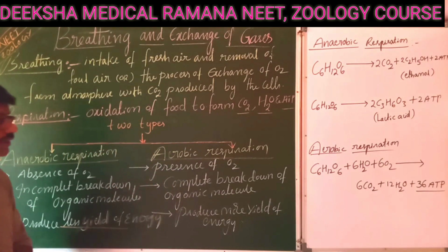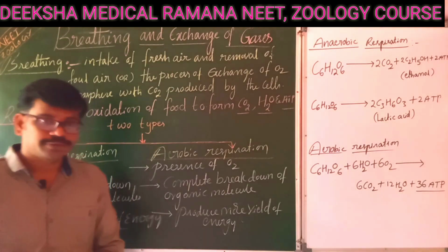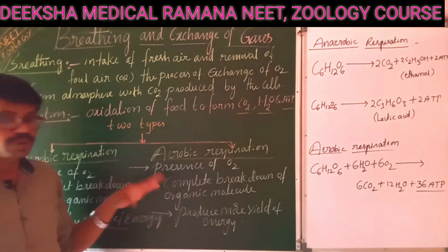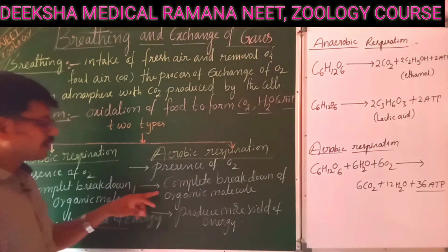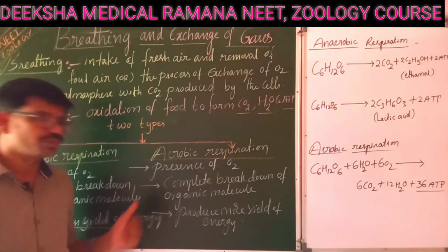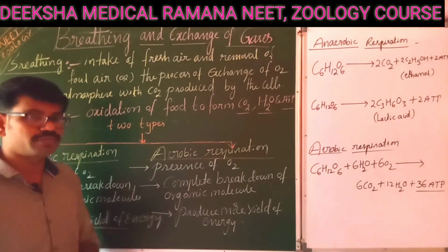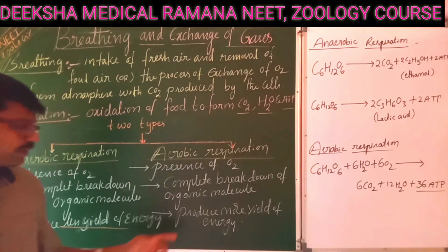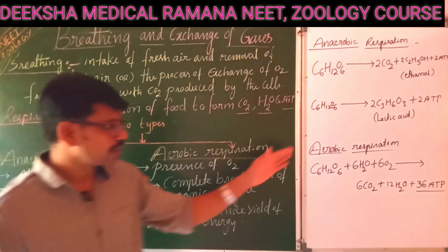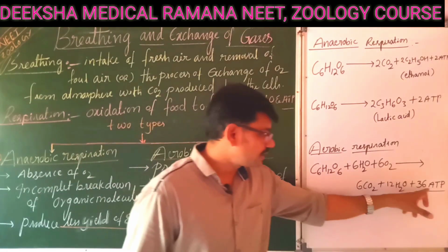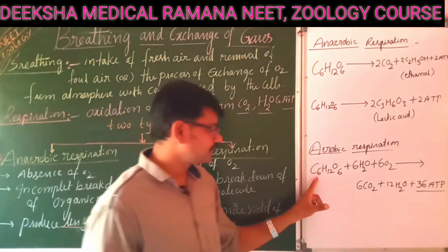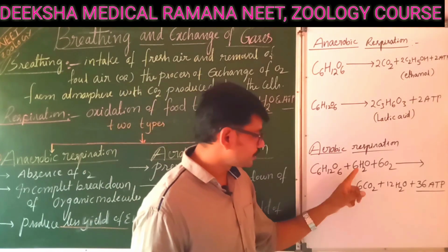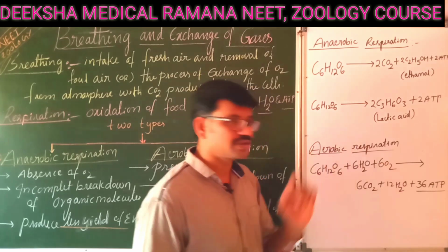Come to aerobic respiration. Aerobic respiration is nothing but the process of respiration that takes place in the presence of oxygen. Due to the presence of more oxygen, complete breakdown of organic molecules takes place. I told you that a nutrient molecule or food molecule or organic molecule will be completely oxidized. Then they liberate more yield of energy. That is the result of aerobic respiration. In aerobic respiration, 36 ATPs are formed because here the glucose is completely oxidized to produce carbon dioxide, water and energy in the presence of oxygen.